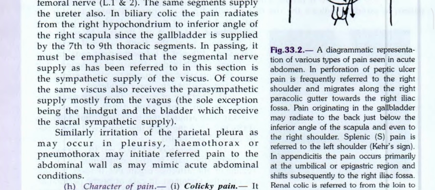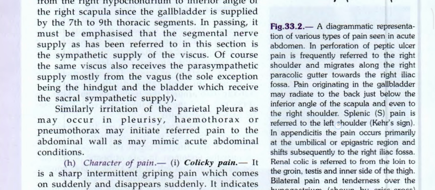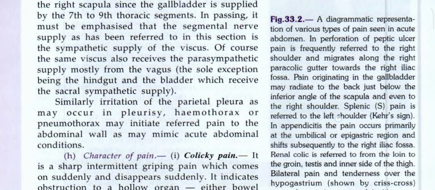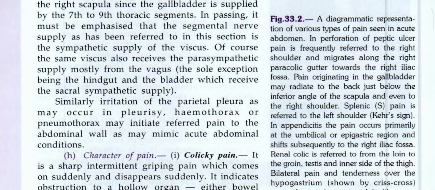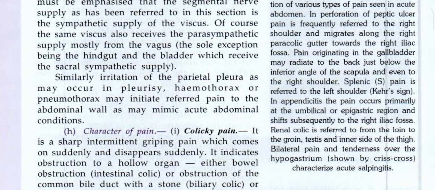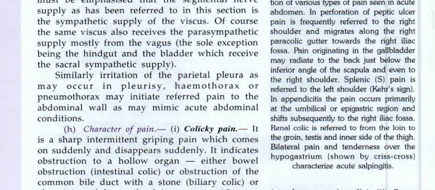In perforation of a peptic ulcer, pain is infrequently referred to the right shoulder and migrates along the right paracolic gutter towards the right iliac fossa. Pain originating in the gallbladder may radiate to the back just below the inferior angle of the scapula and even to the right shoulder. Splenic pain is referred to the left shoulder, which is known as Kehr's sign.